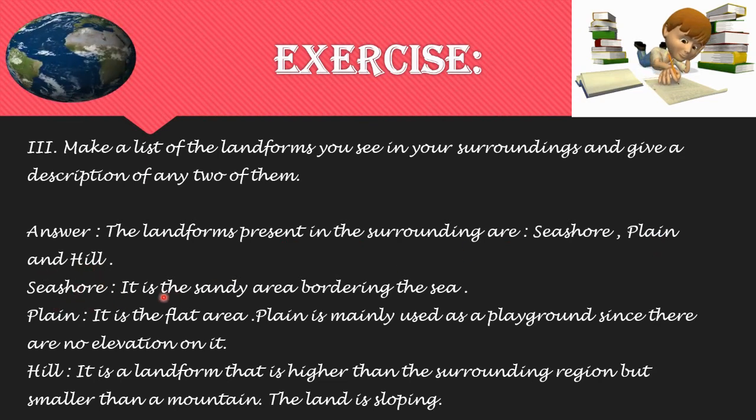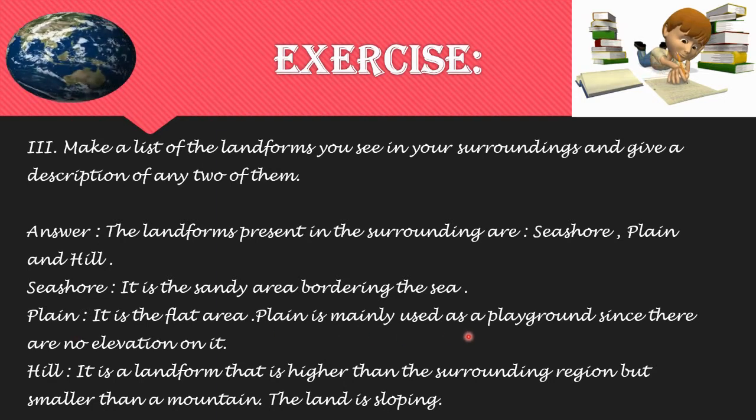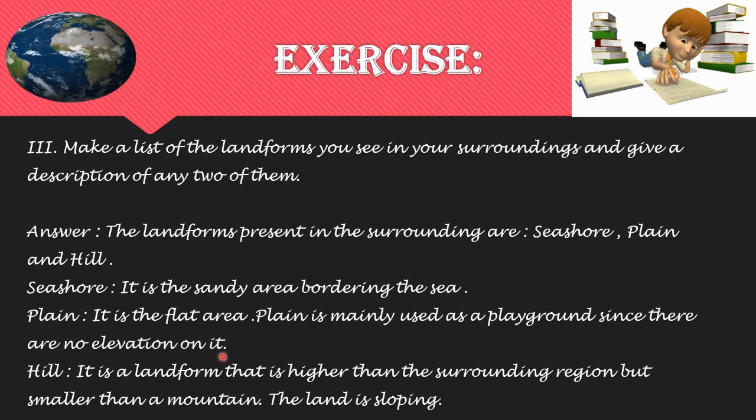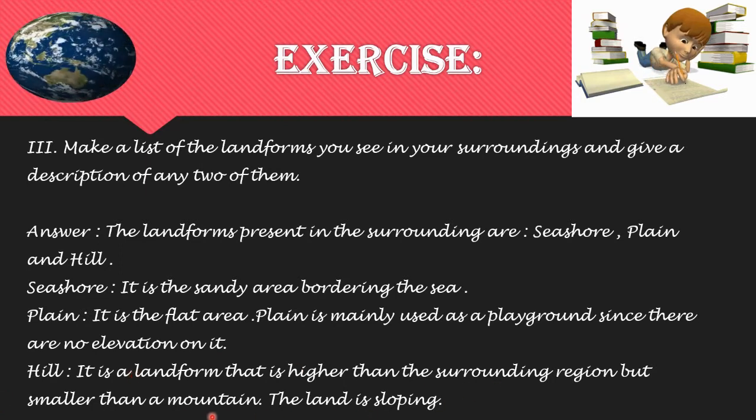It is the sandy area bordering the sea. And what is plain? It is the flat area. Plain is mainly used as a playground since there is no elevation on it. And what is hill? It is a landform that is higher than the surrounding region but smaller than a mountain. The land is sloping.